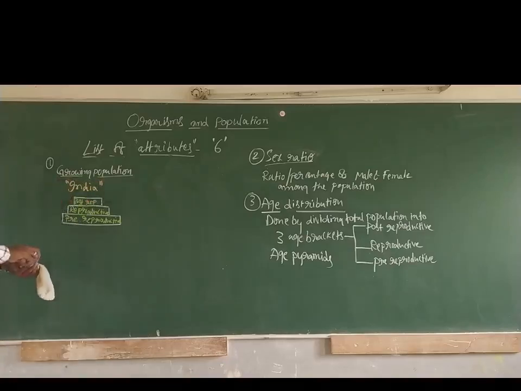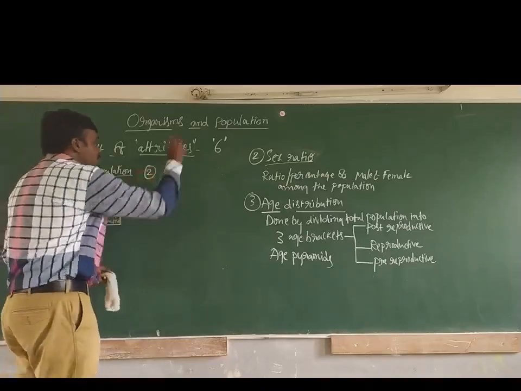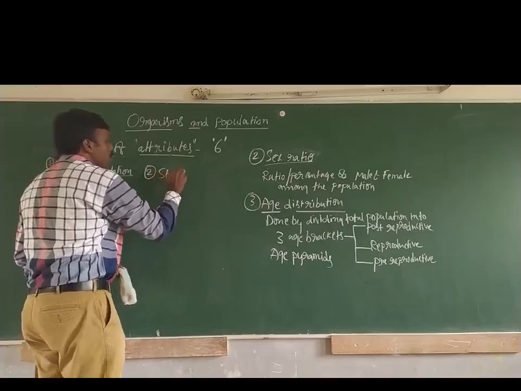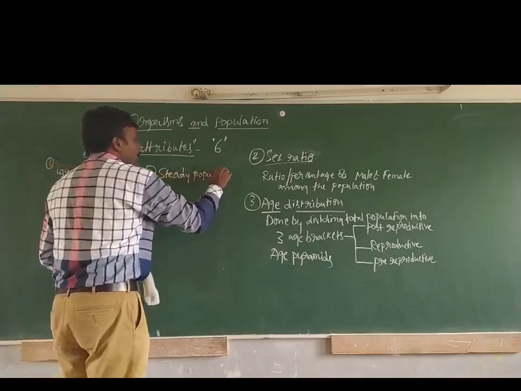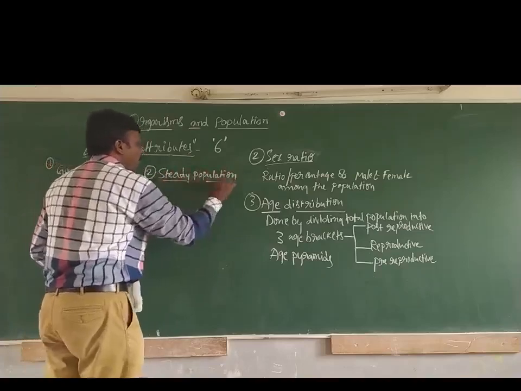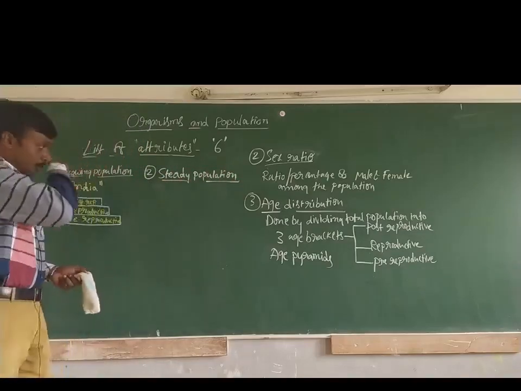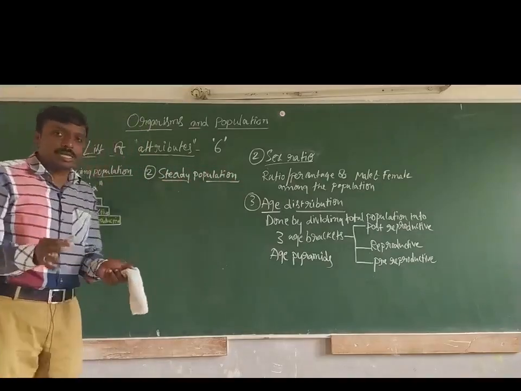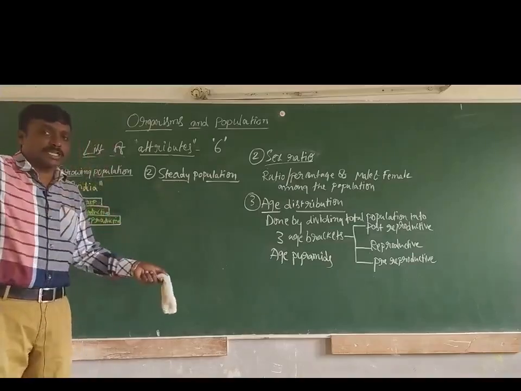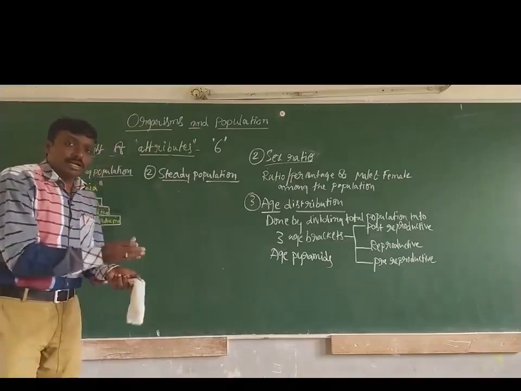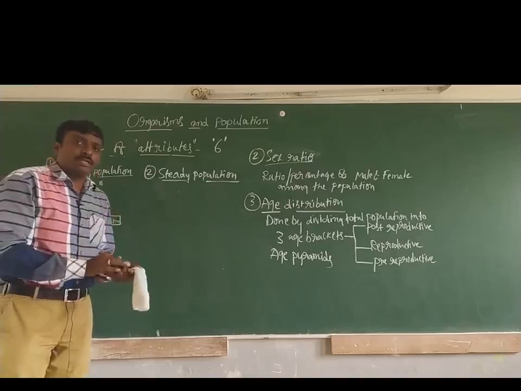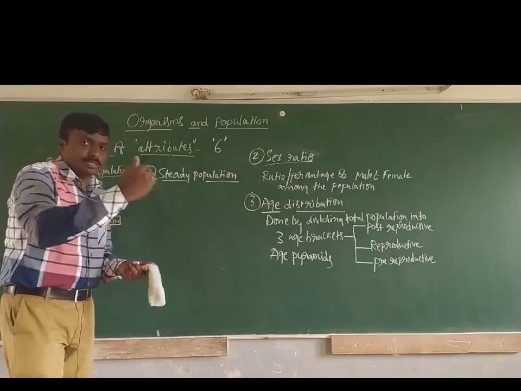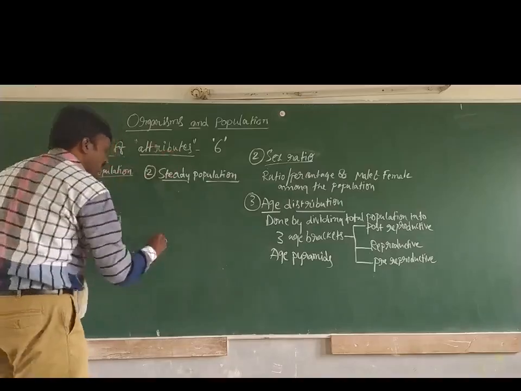Next one, steady population. The name itself tells us clearly: steady means there is no gradual increase or drastic decrease. Whatever population exists will keep on going just like that. Let us understand.